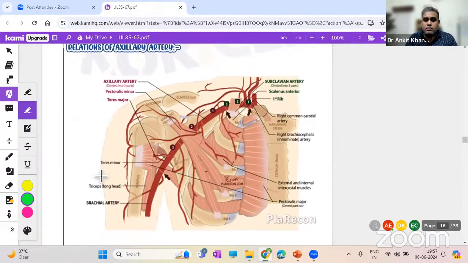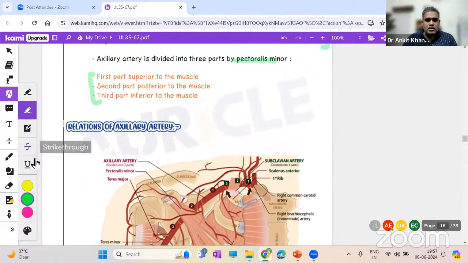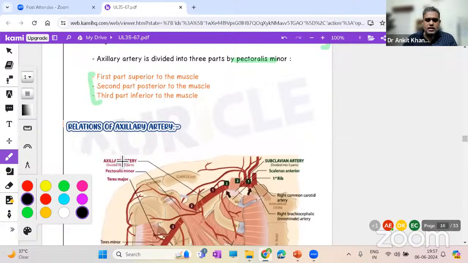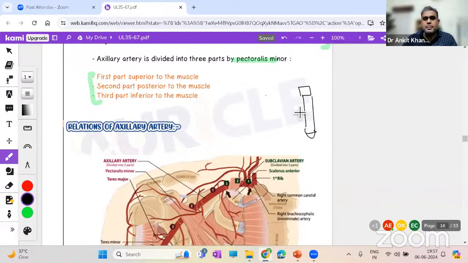Now, sir, how can we make this diagram? Don't worry at all, guys. Making diagrams is very, very easy. You should just know the extent of it. You can quickly make a sternum over here. Then from here, you have the first rib. And what was the structure going from here? That was the clavicle, right?